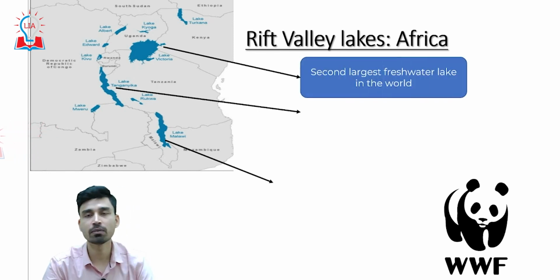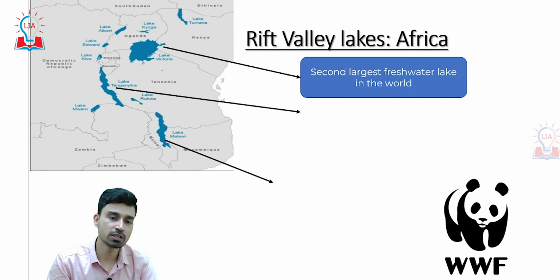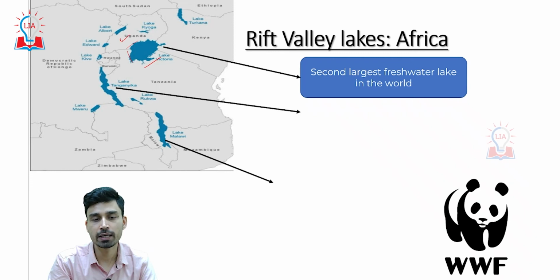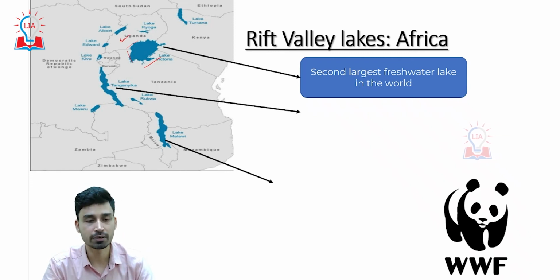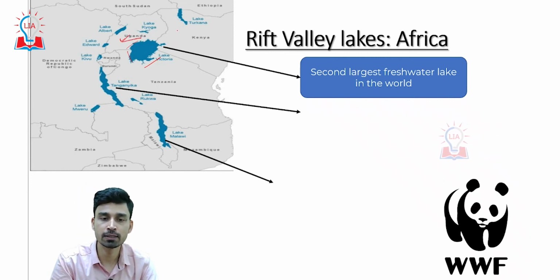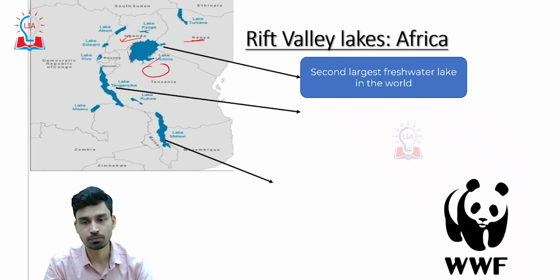Three lakes are very important. The first is Lake Victoria, which is located here. You can see Lake Victoria is situated on the border of 3 countries: Uganda in the north, Kenya in the east, and Tanzania in the south.